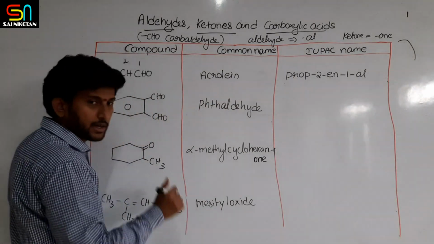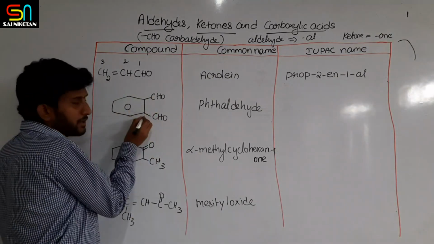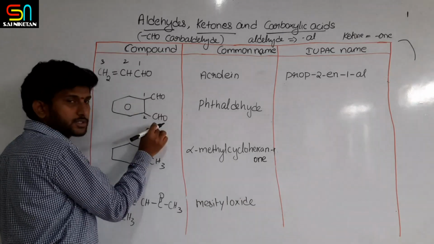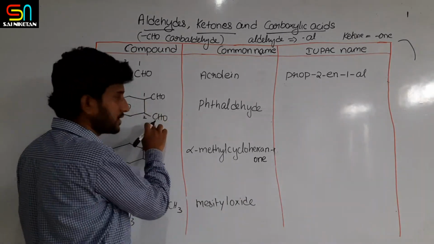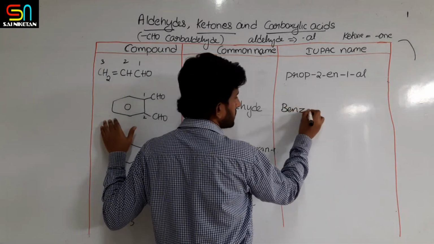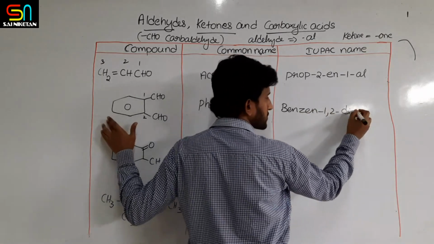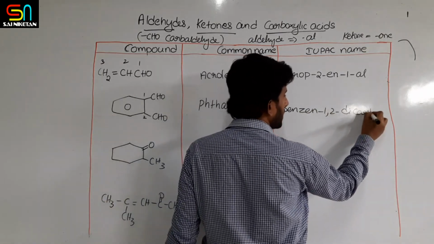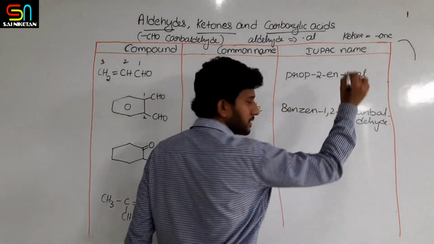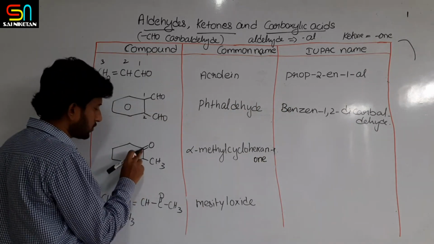But what will be the IUPAC name? You can number from here to here or the other way, so first and second positions. So benzene-1,2-dicarbaldehyde, with di because there are 2 same groups.